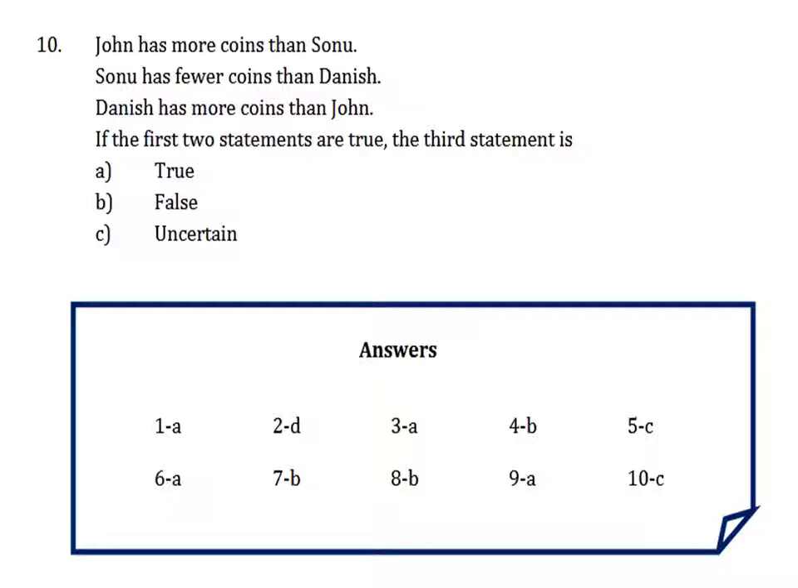The answer is option C. It is uncertain because we actually don't know in terms of numbers who amongst John and Danish is having more coins, but both of them are having more than Sonu, right? But between both of them, we cannot say who is having more coins. So that is why the answer is option number C, uncertain.